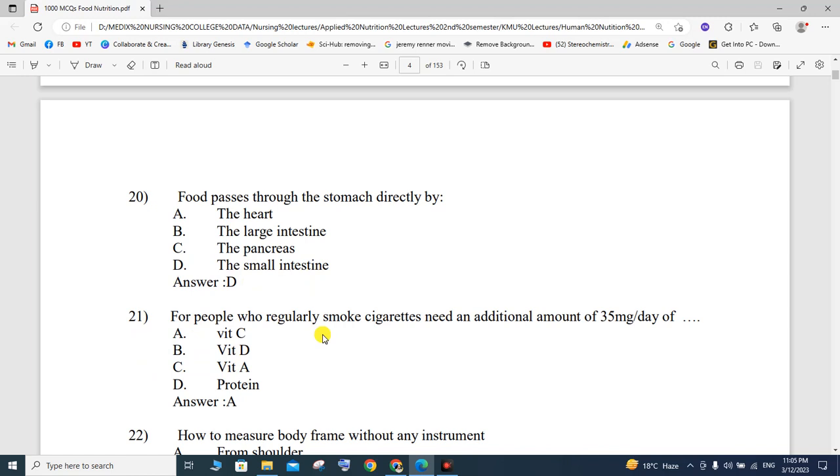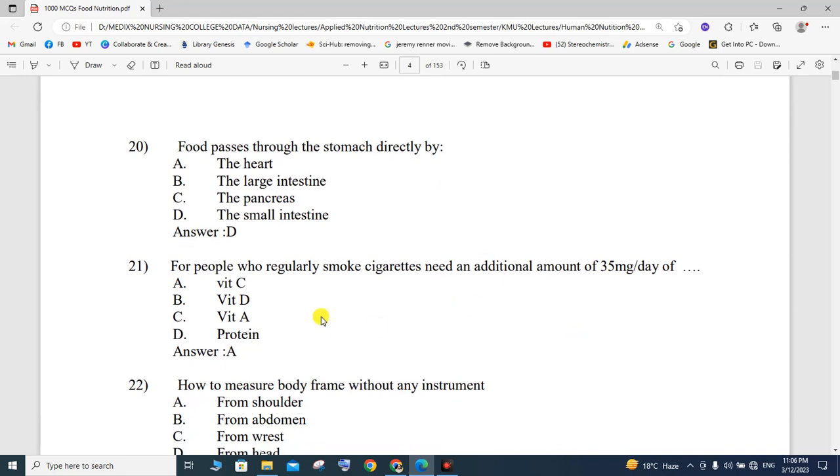People who regularly smoke cigarettes need an additional 35 milligrams per day of vitamin C, vitamin D, vitamin A, or protein. The best option is vitamin C, that is ascorbic acid. Vitamin D is called cholecalciferol, and vitamin A is called retinol. So those people who regularly smoke cigarettes need an additional 35 milligrams per day of vitamin C. So the correct option is option A, vitamin C.